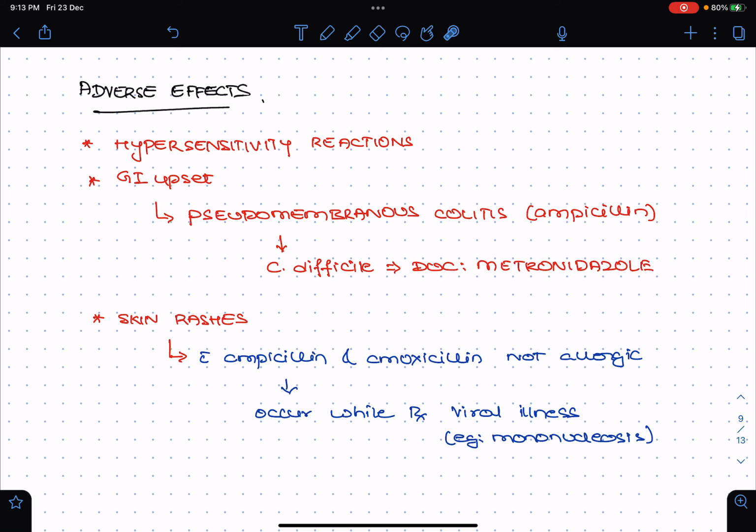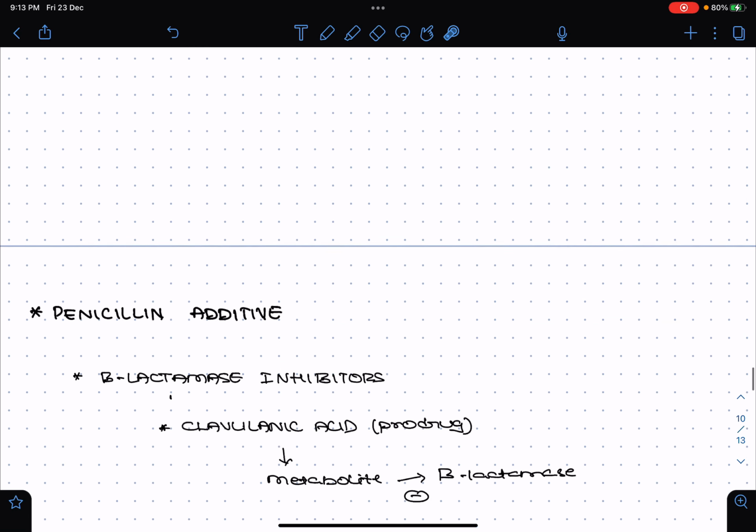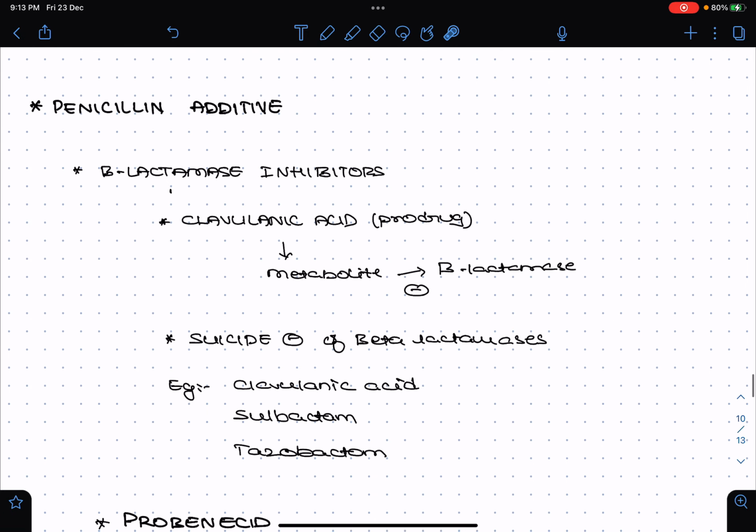We don't know whether it is a bacterial or a viral infection, so empirically you have chosen ampicillin and amoxicillin. If it is a viral infection, especially mononucleosis, the person may have skin rashes. So ampicillin and amoxicillin can be used for empirical treatment.